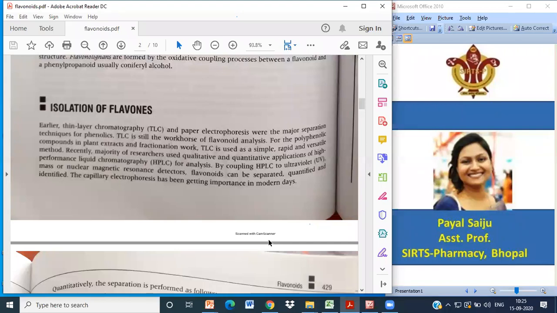So if you couple this HPLC, high performance liquid chromatography, to ultraviolet (UV), mass, or nuclear magnetic resonance detectors, you can separate out flavonoids very easily. You can quantify how much amount of the extract contains the specified amount of flavonoids.